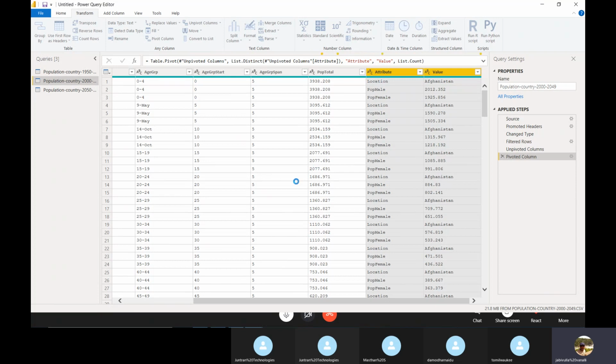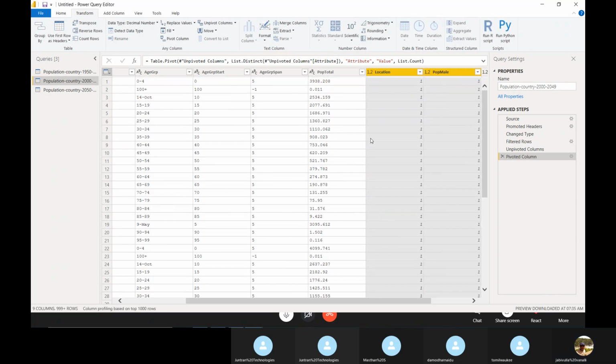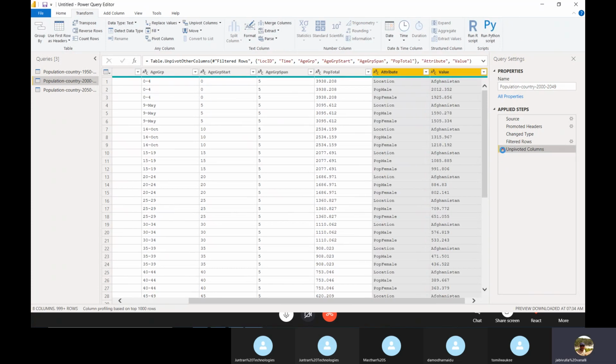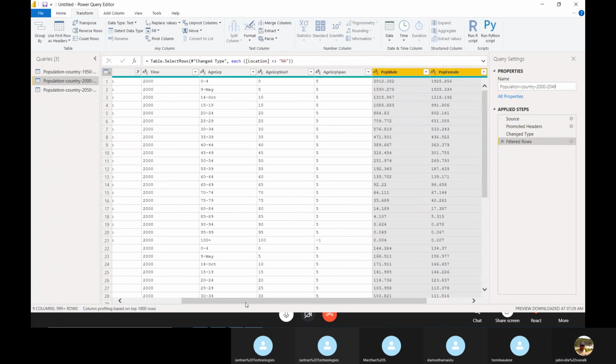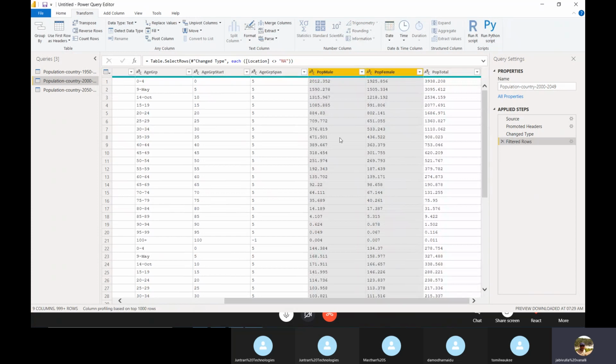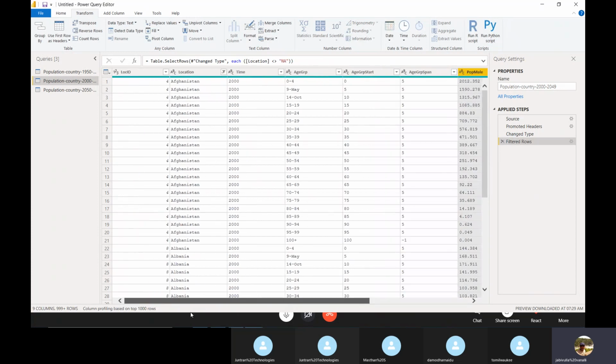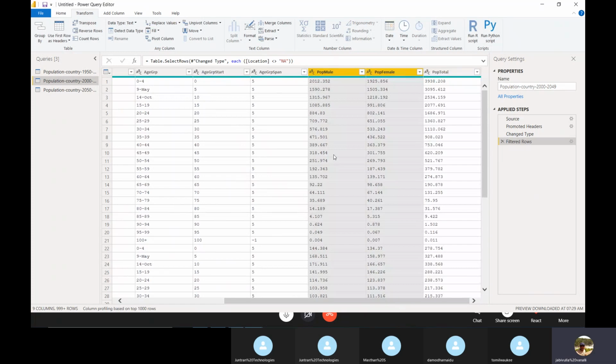Now this rows data has been converted into columns again. Now see, that rows data is converted back as usual, population male and population female.